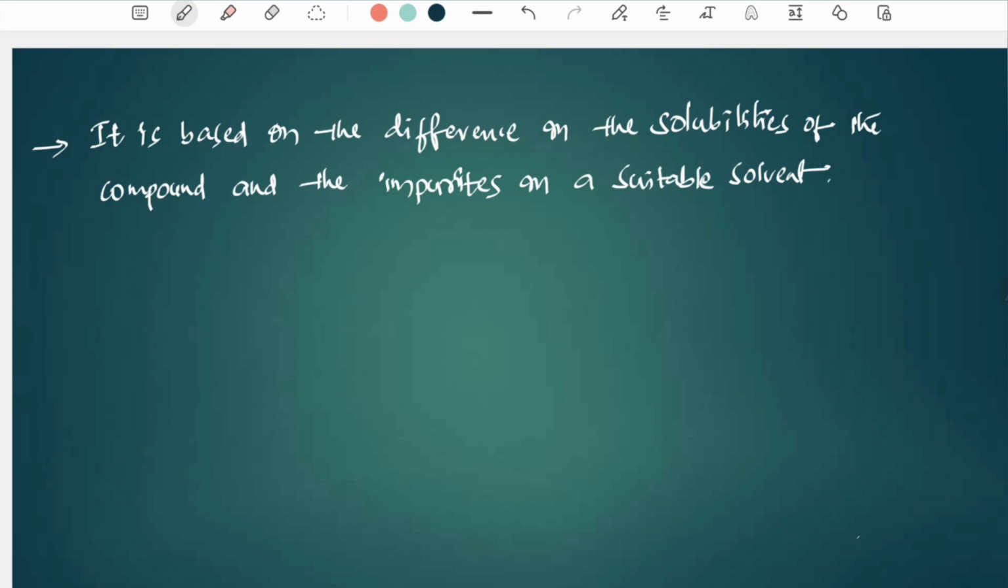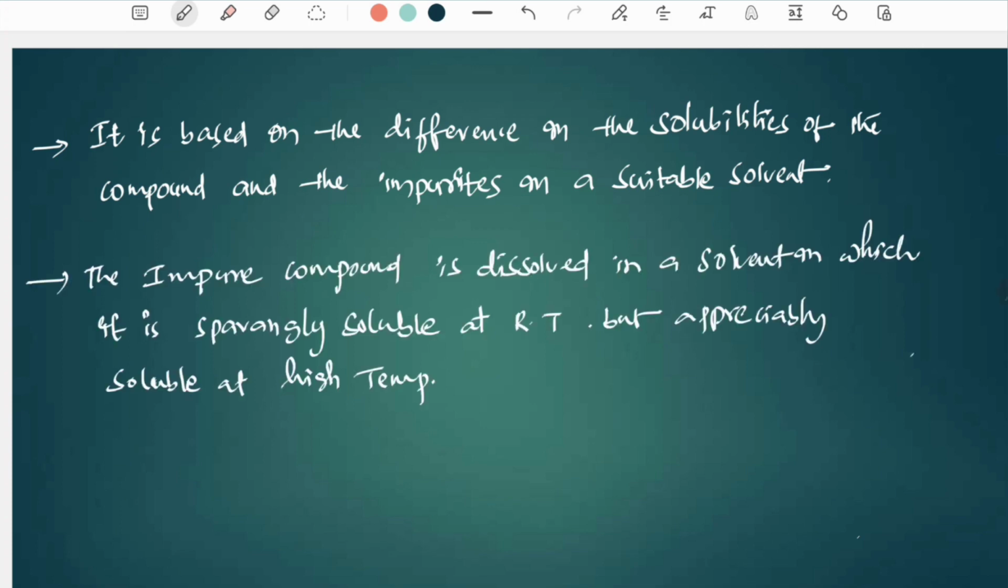The impure compound is dissolved in a solvent in which it is sparingly soluble at room temperature but appreciably soluble at a higher temperature. Sparingly soluble means less soluble at room temperature but appreciably soluble at higher temperature. Let's move on.